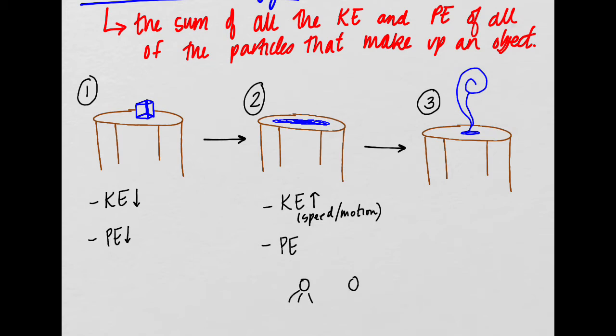They're moving around more, so they're farther away from each other. We can't have them moving around more and be exactly next to each other. They have to spread out so that they have room to move. So if we have more space between the particles, we have an increased potential energy.